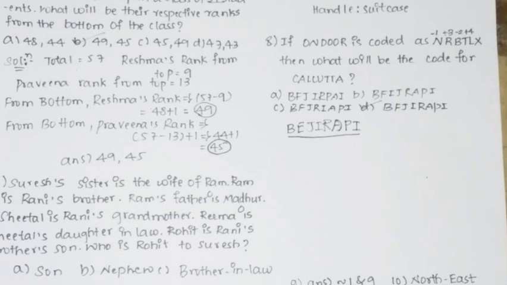First thing is they have told that Suresh's sister is the wife of Ram. Means Ram is the husband of Suresh's sister.